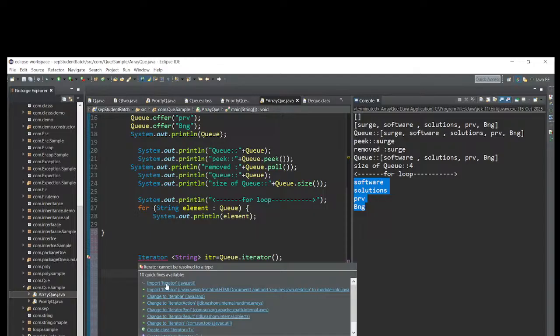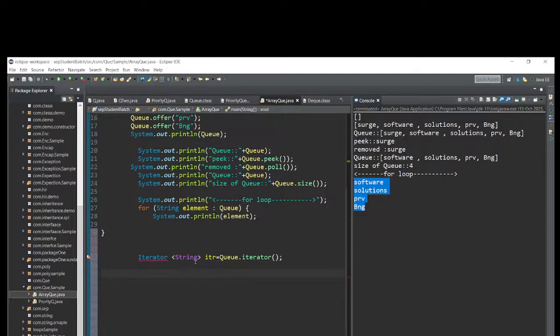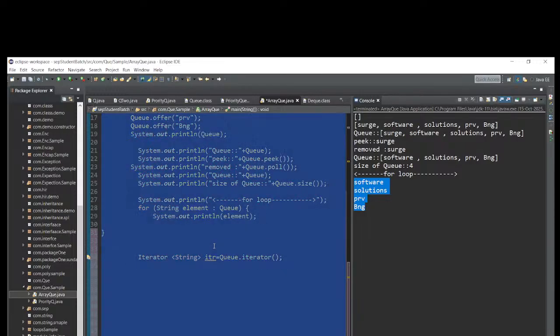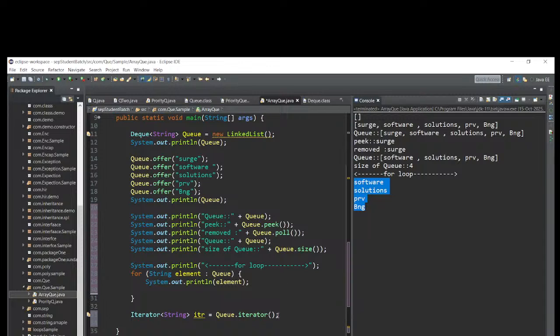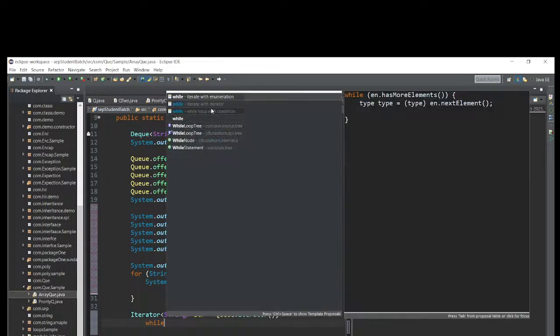Just hit this one. Control A, Control Shift F. See now, iterator is imported in the fourth line from the java.util package. Now let me write one while loop here.